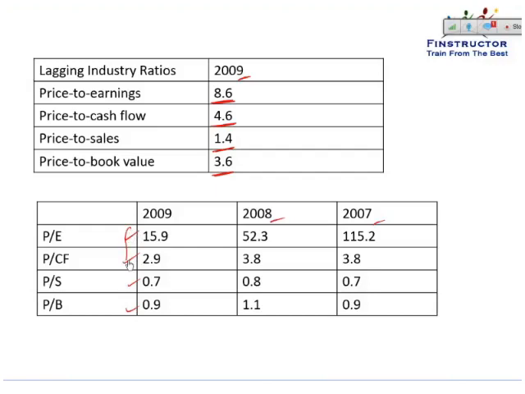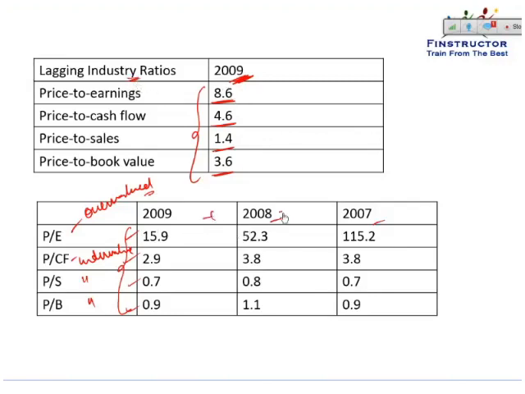So if we look at the lagging ratios of 2009 and compare it with the industry average for 2009, based on price to earnings, we can see how the stock looks a little overvalued. Based on price to cash flow, however, it looks undervalued. Based on price to sales, again it looks undervalued, and on price to book also it looks undervalued. Price to earnings, however, are higher. Probably earnings are depressed for some one-off losses or for some reason, which is why on price to earnings it looks overvalued, but on all other metrics it looks cheaper than the industry.